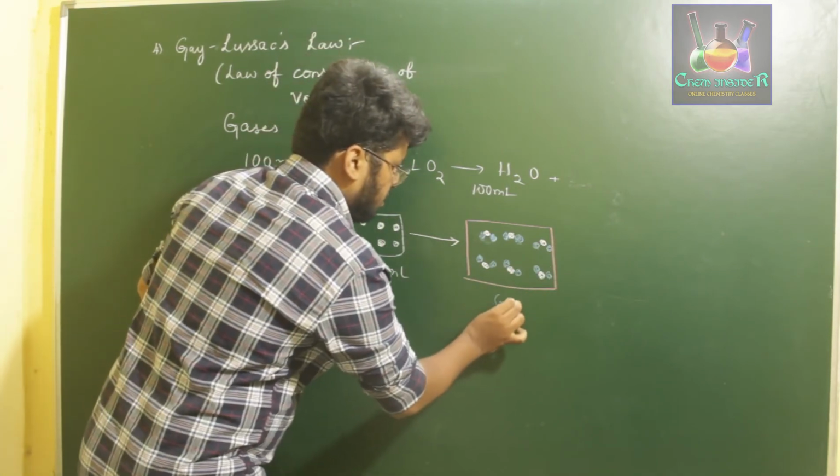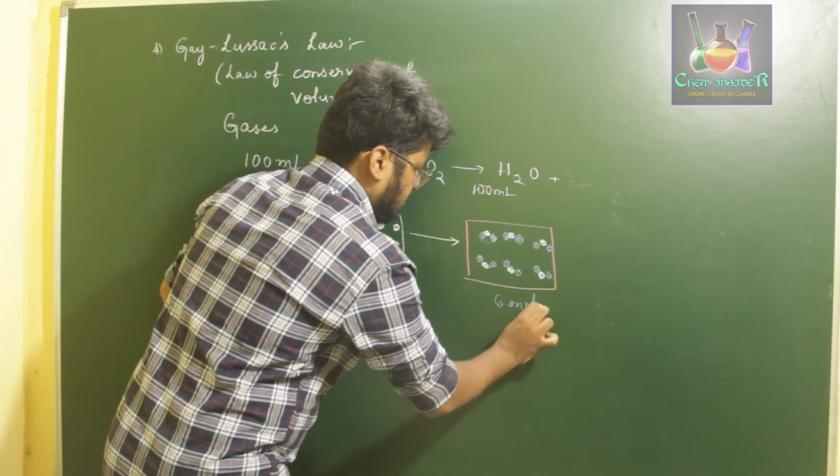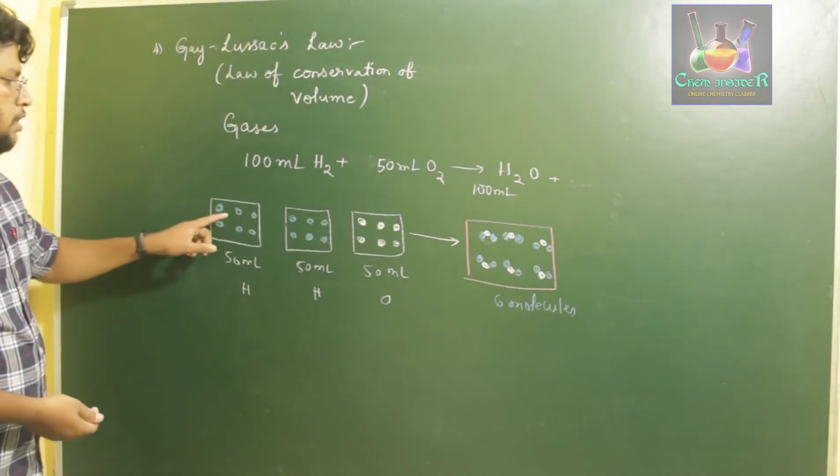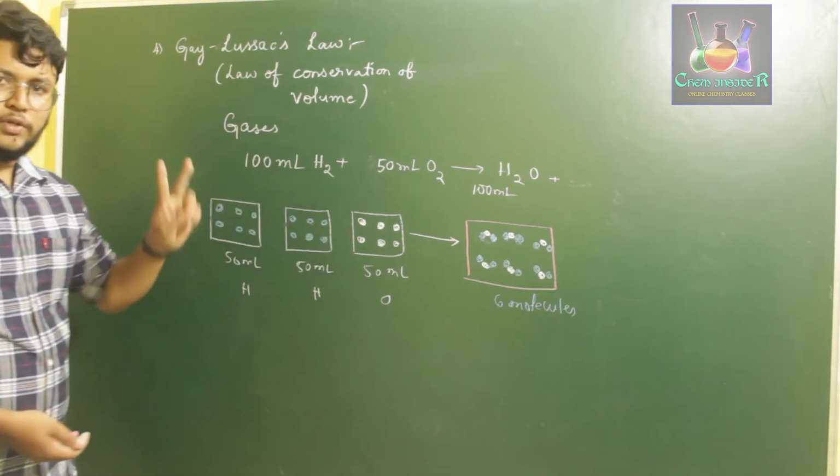So we have 6 molecules of water. If you observe over here, each oxygen atom is taking away 2 hydrogens.